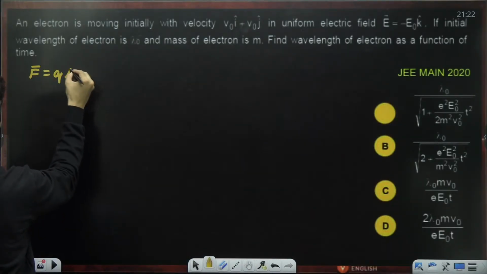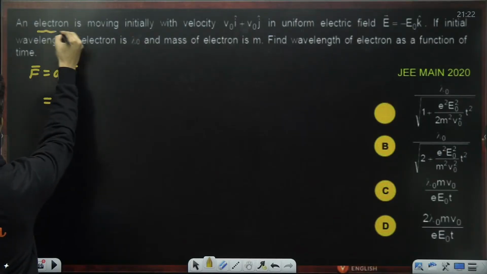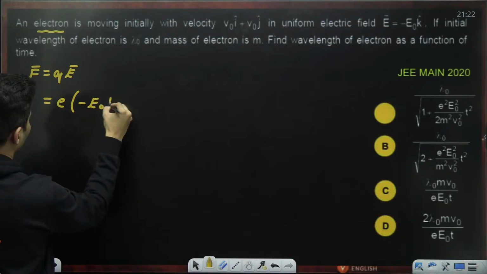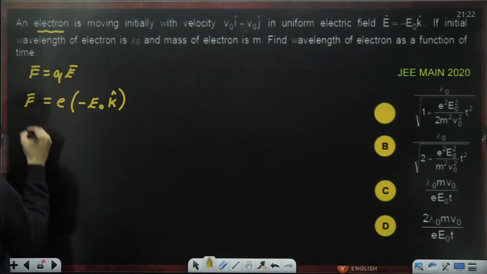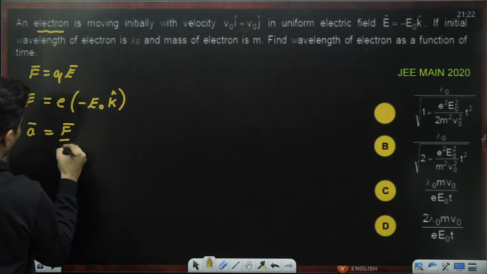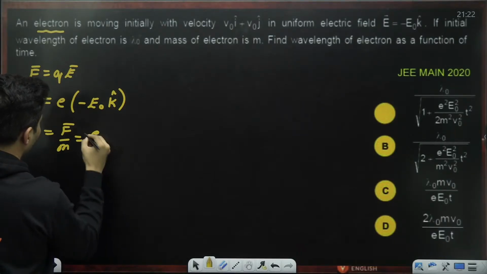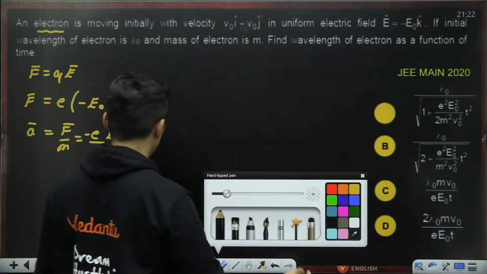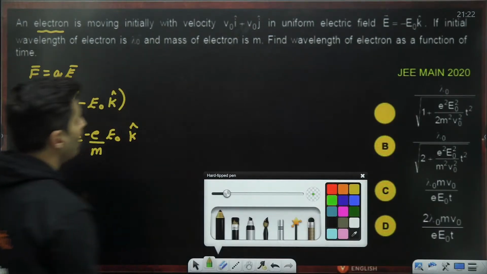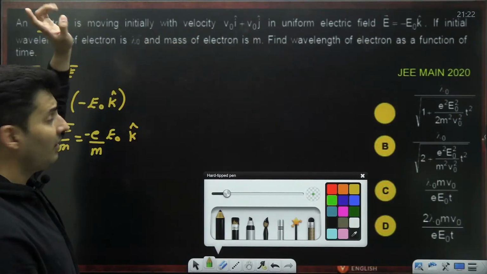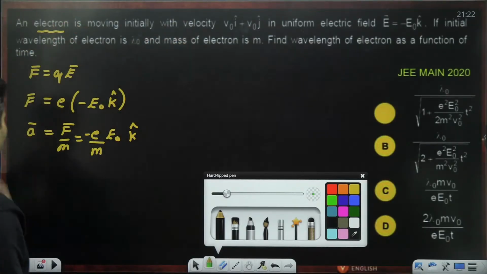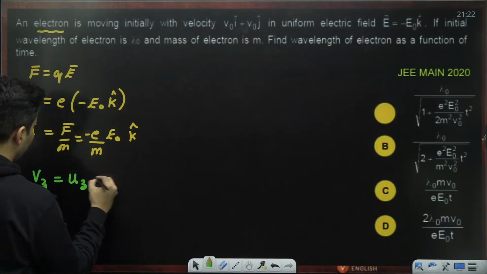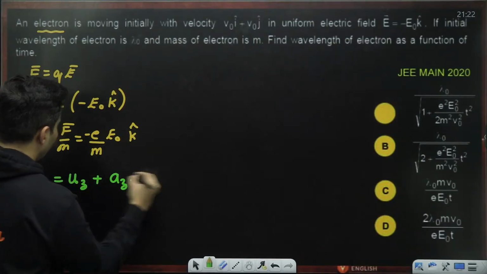So what's the force? Force is charge into electric field. What is the charge? It's an electron, right? So e. What's the electric field? It is minus E naught into k hat. What is the acceleration? It's force divided by mass. So it will be e by m times minus E naught into k hat. Once I get the acceleration, I think we can also see what the velocity must be after some time. But the force is in the k hat direction. So be careful. Whatever velocity we'll get will be in the z direction, which will be initial velocity in the z plus acceleration in the z into t.